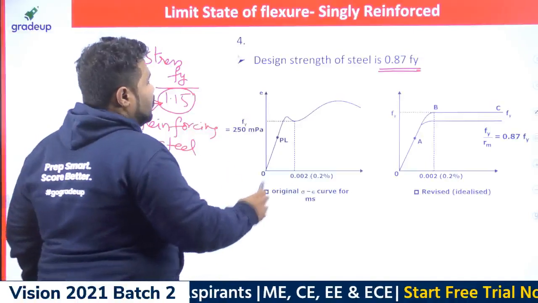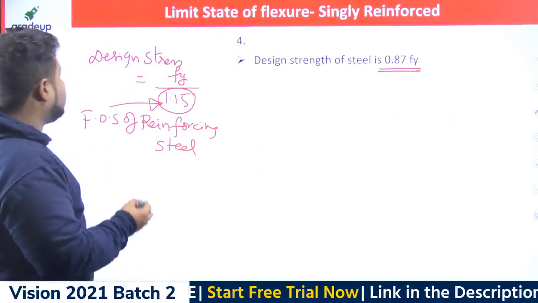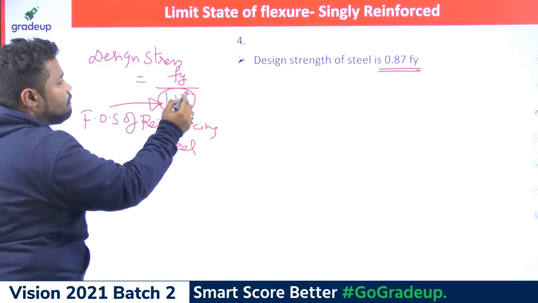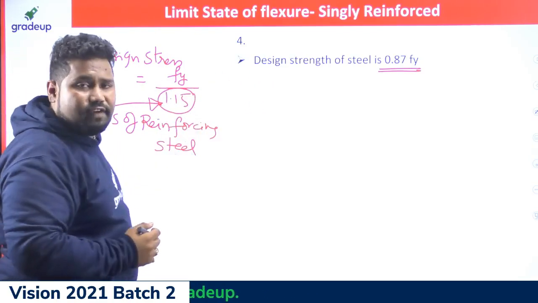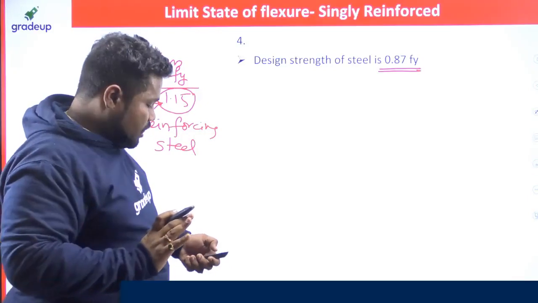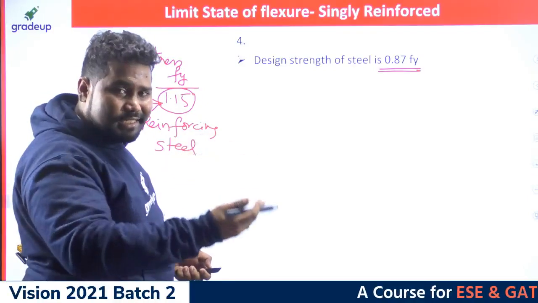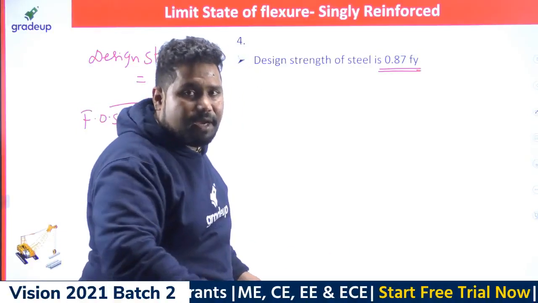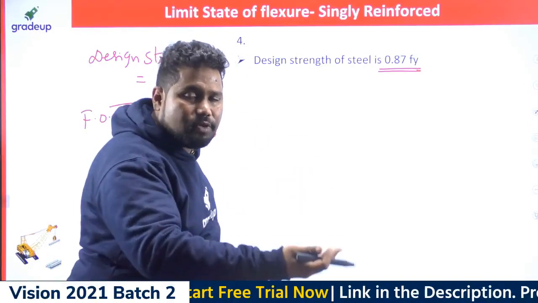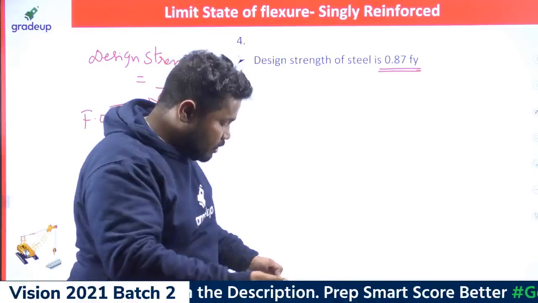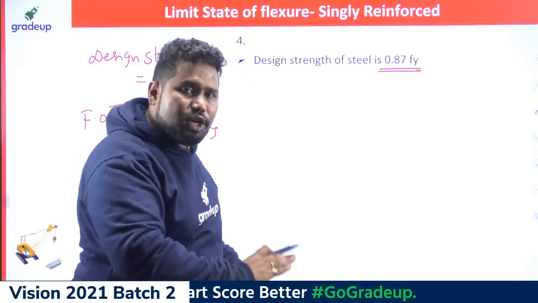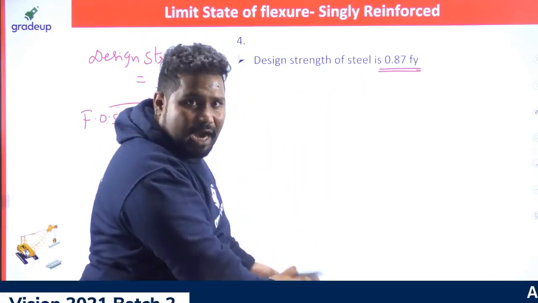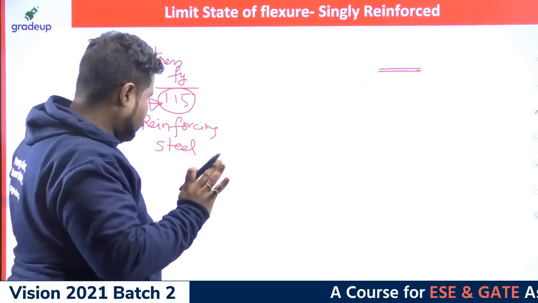Now in steel also, I just want to mention, for every steel, the design stress is fy by 1.15, which you will definitely get as 0.87 fy, no doubt. Now, how the steel stress strain curve was also considered in IS 456 as per Euler-Bernoulli's theory, because Euler-Bernoulli's theory is also applicable to composite structures until the structure has failed. So even Euler-Bernoulli's theory is applicable to the limit state method. That's the reason why they copied that and used it here.